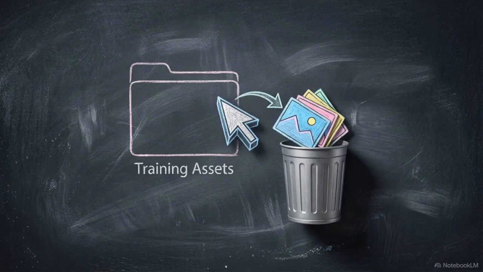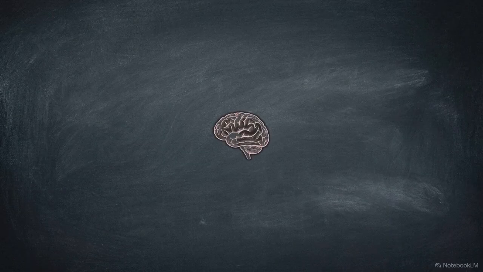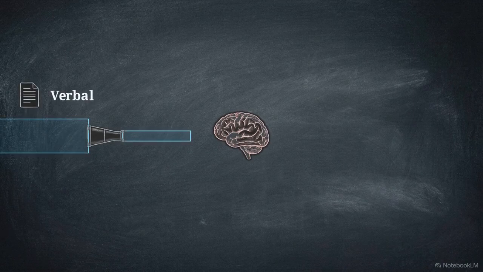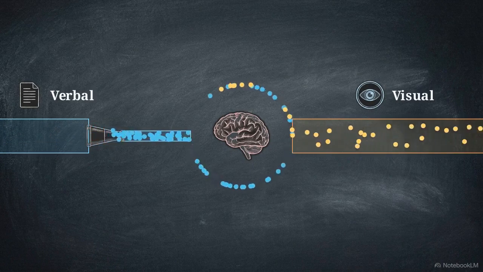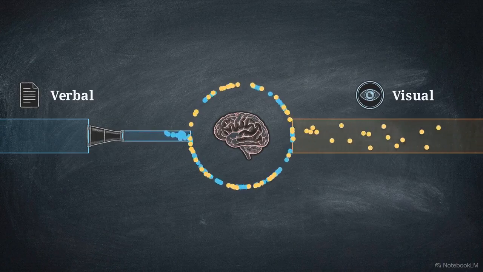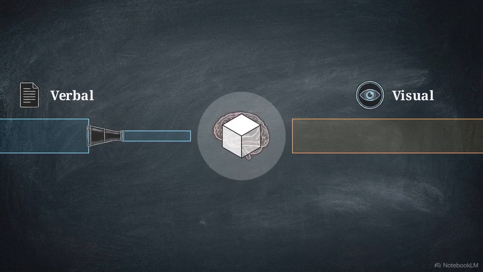We often hear requests to strip out images from training materials to avoid distracting the learner. Alan Paivio's dual coding theory proves this demand is scientifically invalid. The brain has 2 parallel pipelines, one for verbal, one for visual data. Relying only on text creates a bottleneck. Engaging both simultaneously increases bandwidth. Verbal and visual data merge in working memory, forming a highly durable, encoded concept.